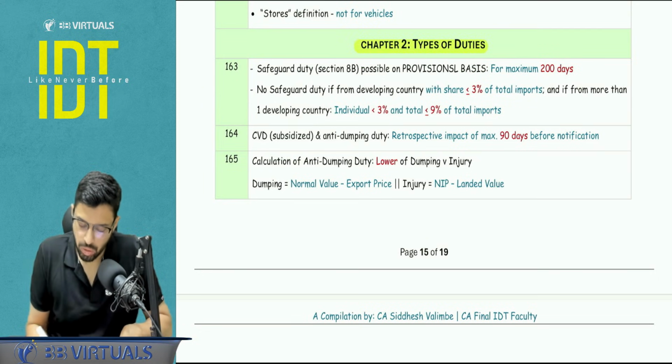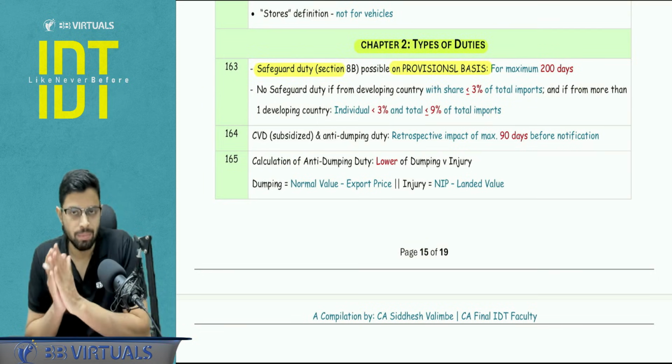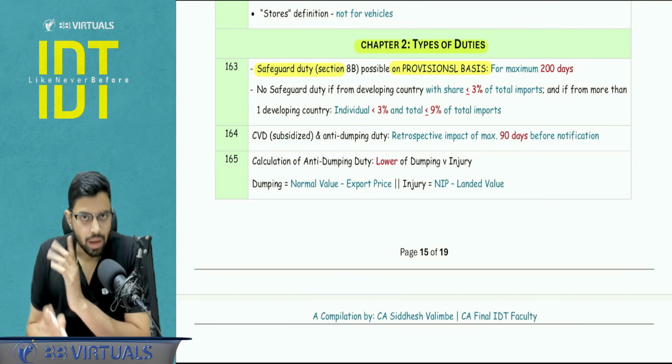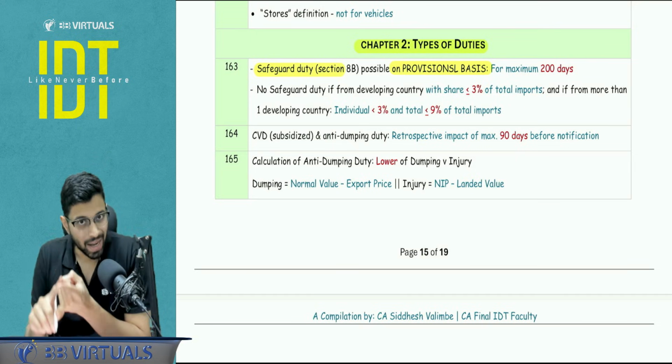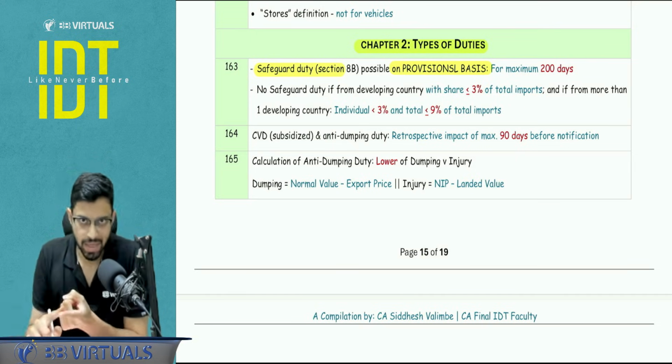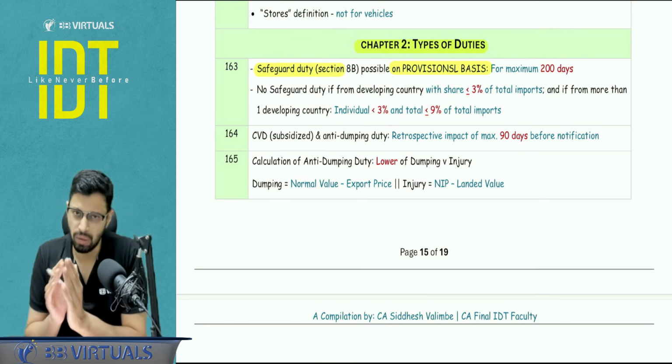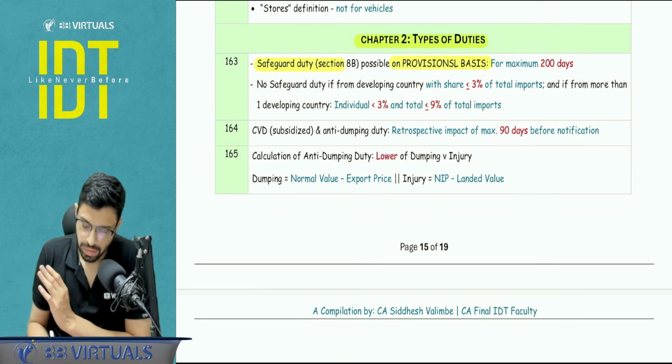Chapter number 2, types of duties. Safeguard duty 8B, it is possible on a provisional basis, but max to max 200 days. When we talk about section number 9 and section number 9A, that is subsidy and anti-dumping duty, there is no time limit with respect to the provisional measures.